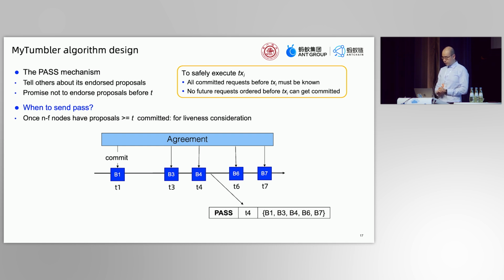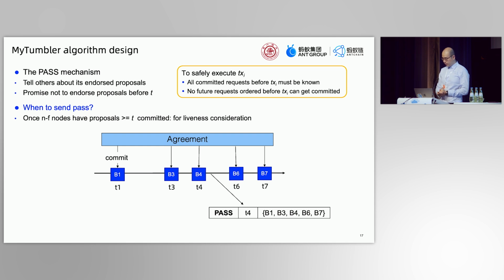So now the first question is, when does a node send the pass message? We require that a node should pass T only if n-f proposals after T from different nodes are committed. This is for liveness consideration, and we omit the details here. So in this picture, suppose n-f is 3, so B4, B6, and B7 are committed.